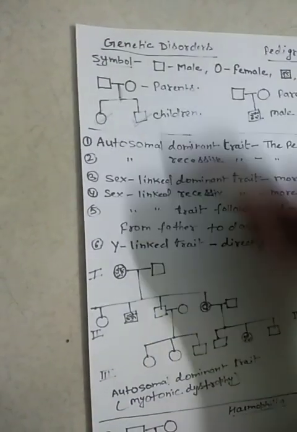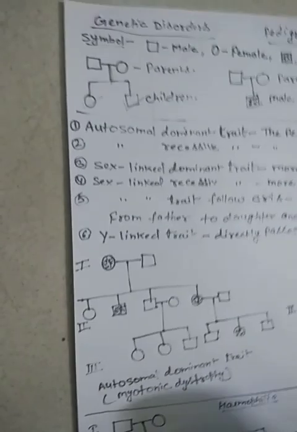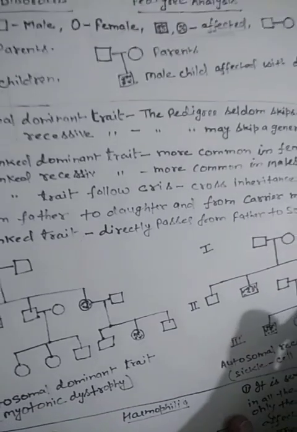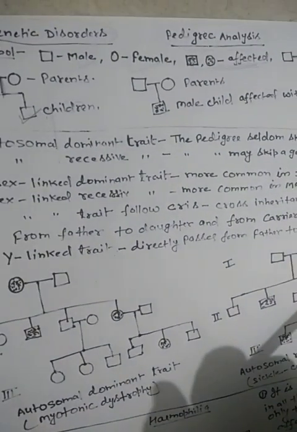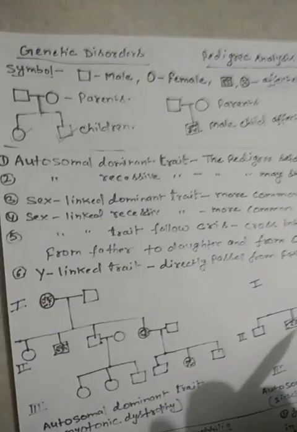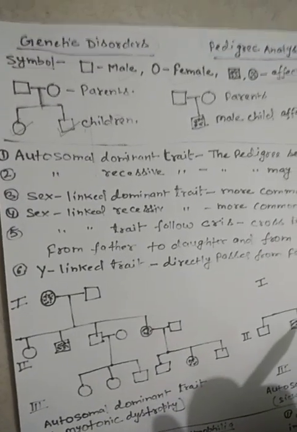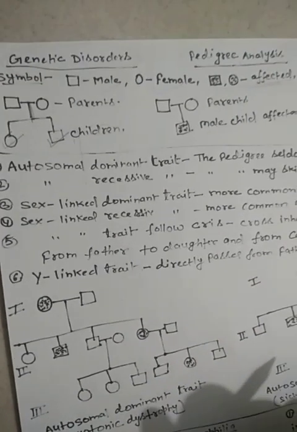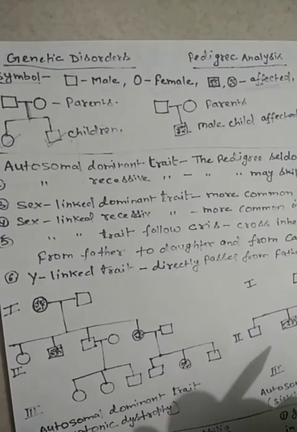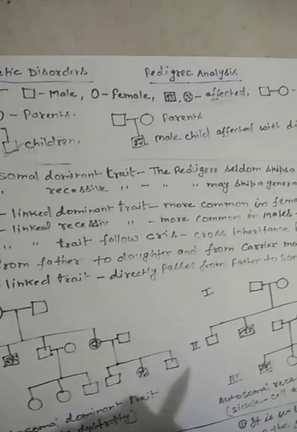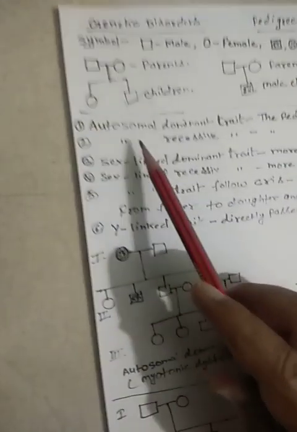So we make the chart, the family tree of that family, and by the analysis of that family tree or family history, we can find out how a particular trait, how that particular disease, passes generation after generation, meaning we can learn what the pattern of inheritance is. But before analyzing any pedigree chart, there are some points we should keep in mind.